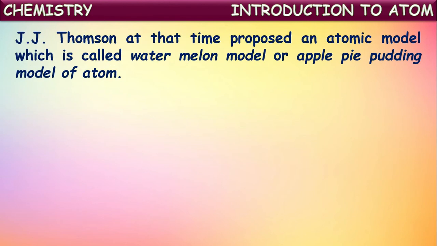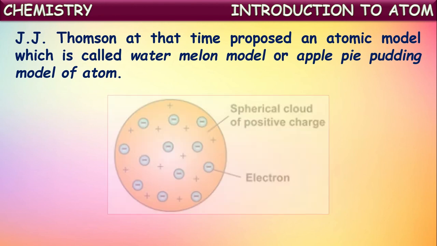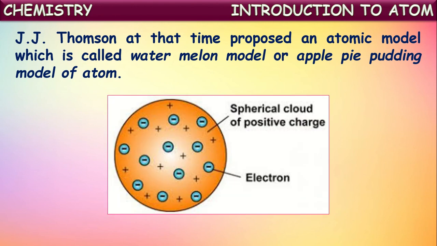Okay, J. J. Thomson at that time proposed an atomic model which is called the watermelon model or plum pudding model of the atom. In this way, he compared the atomic model with a watermelon. That's why his model is also called the watermelon model.